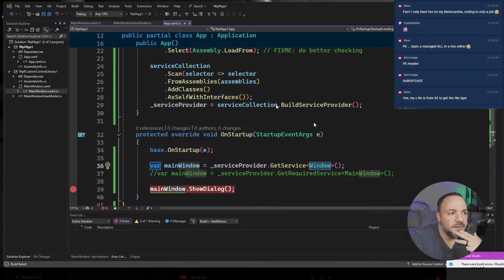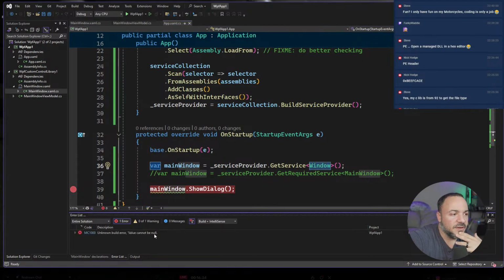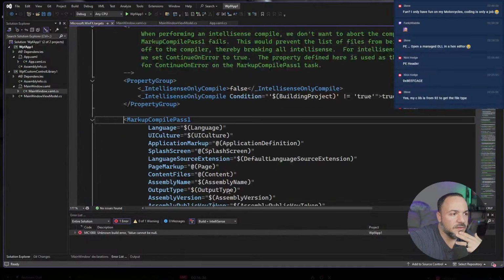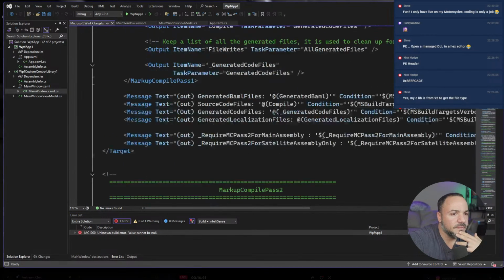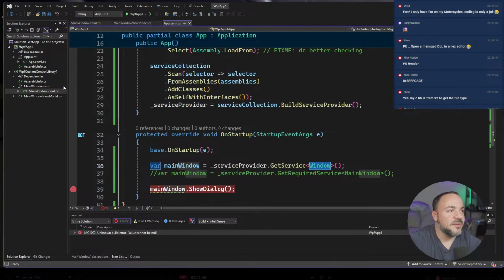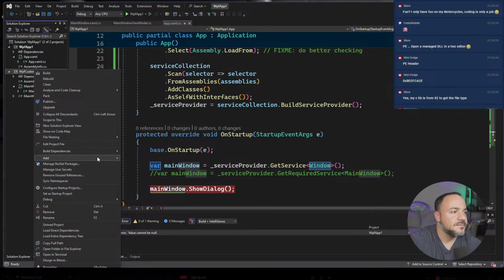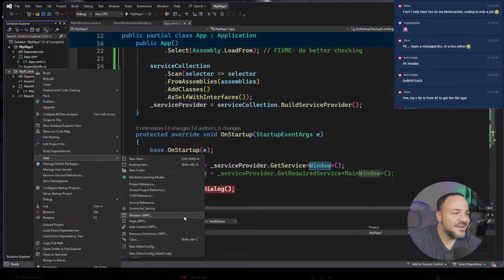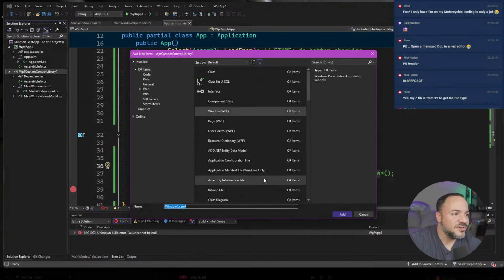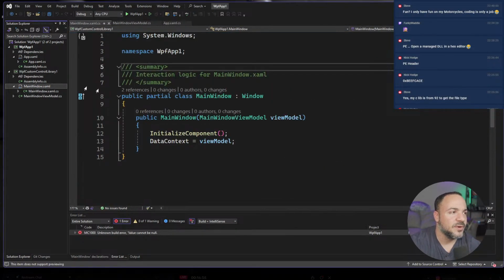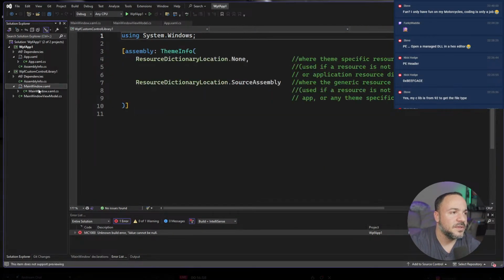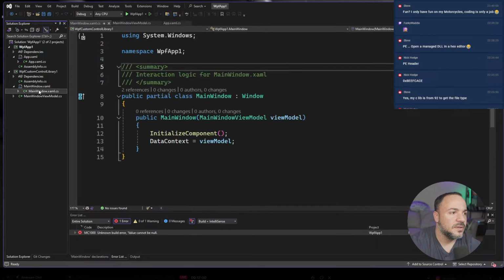Whatever. Oh, I forgot. Not this. I don't know what that's about. I should have known this is going to be a nightmare with WPF. Next time, Nick, don't do that. Let me do a little shortcut here. Okay, I'm going to go remake this main window.